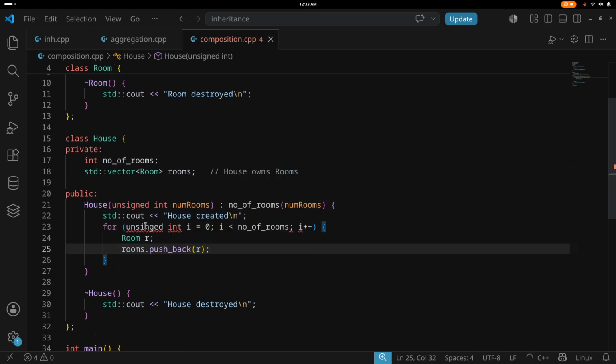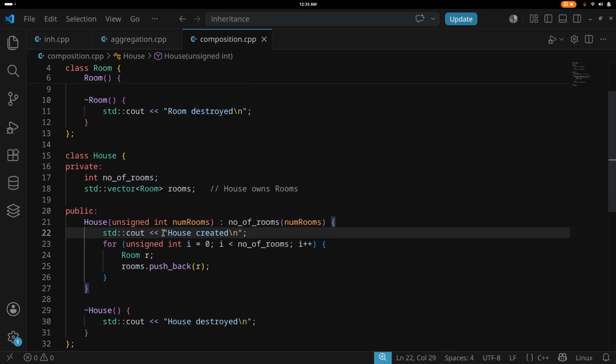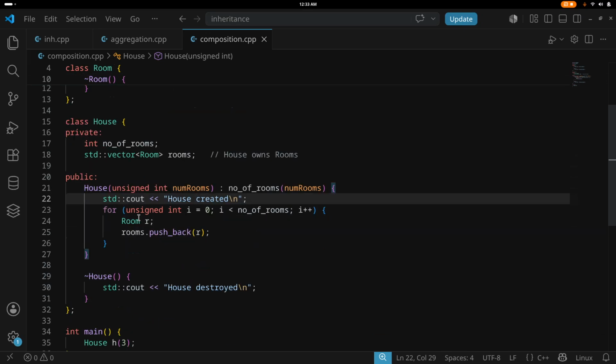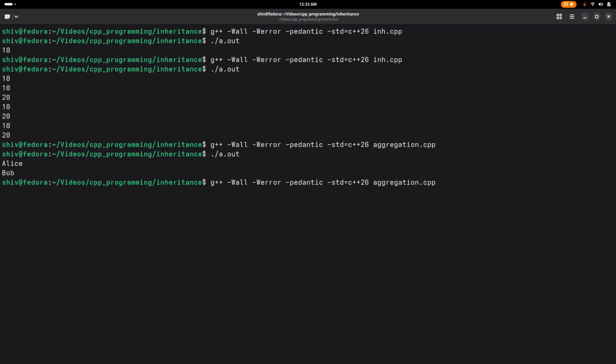and then we push it to the rooms with rooms.push_back, and we push the room r. So now we will have number of rooms in here. This should call the constructor of the room class, and in the destructor these rooms will be destroyed. So we are creating 3 houses, and there should be 3 constructor calls to rooms and 3 destructor calls. So we run this.